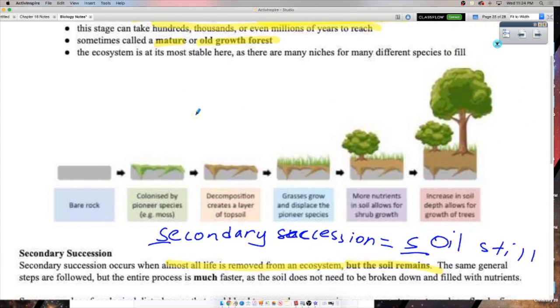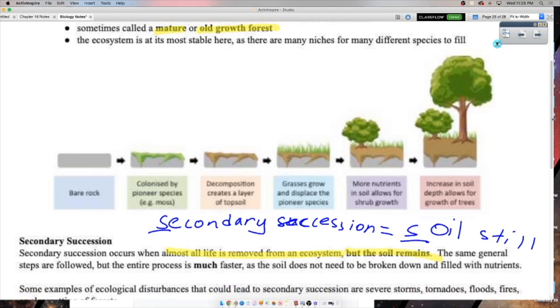So again, this is primary succession. You have bare rock, right? And then it's colonized by pioneer species, examples moss, lichen, bacteria. They start to decompose, break down, make some soil, things like grass, right? Shrubs, trees, until you get to a climax community again, okay?